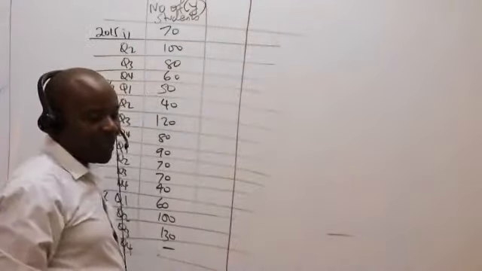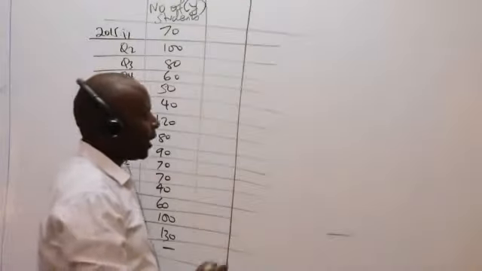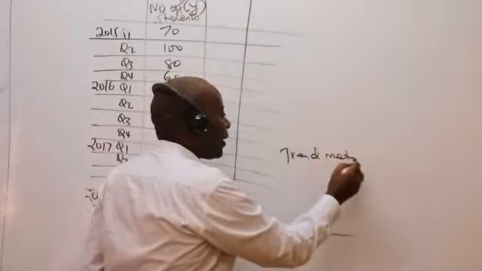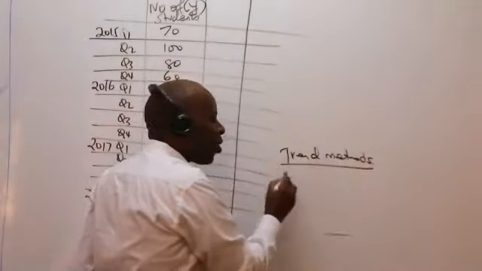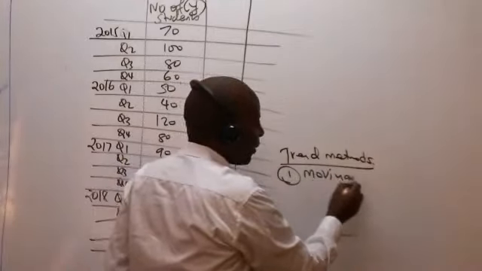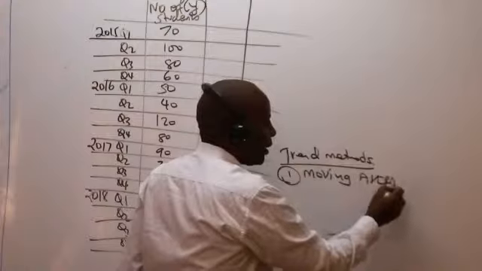So the question is, how will I be able to get my trend? Listen, the methods of getting trend, the ones that are very common: number one is the moving average. This is very common.